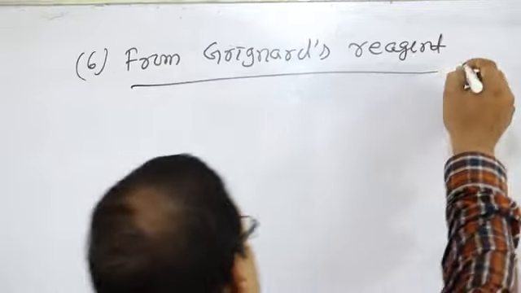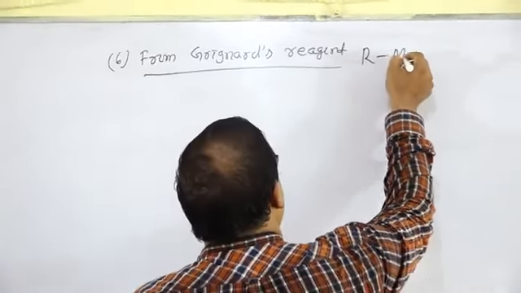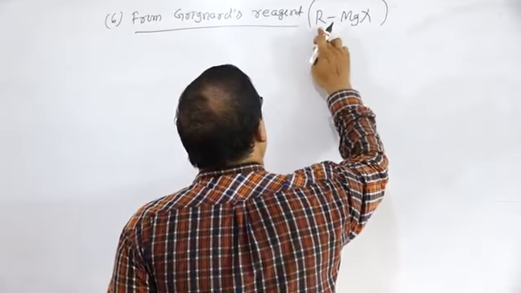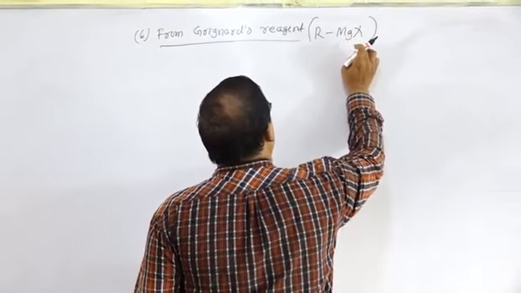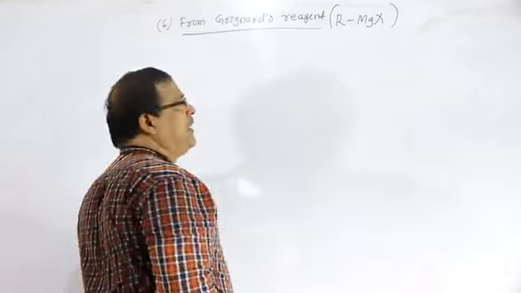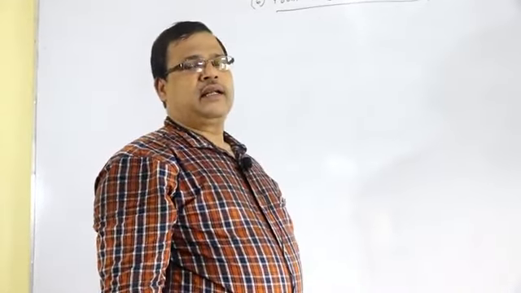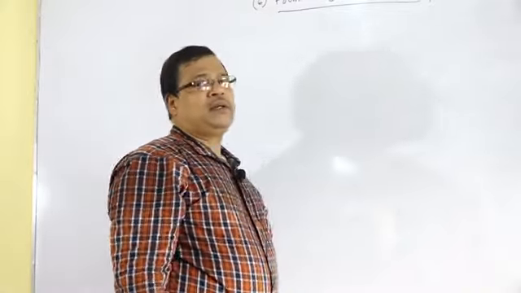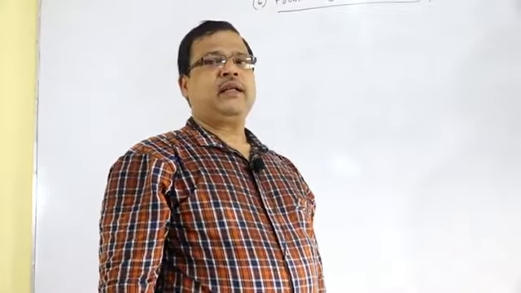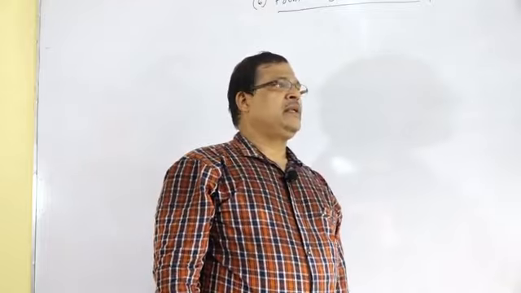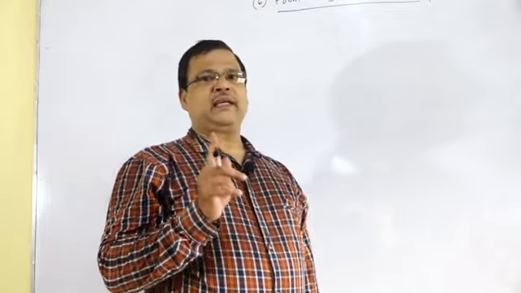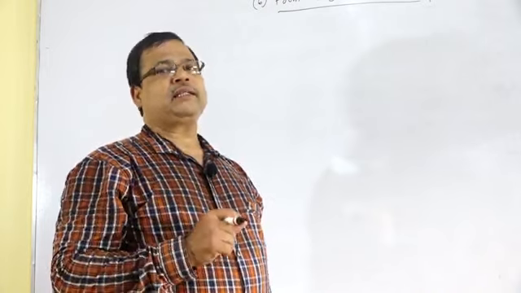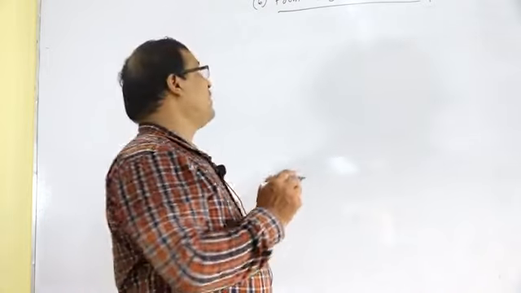From Grignard's reagent, that is RMgX, alkyl magnesium halide. Grignard's reagent RMgX. From this method, we can prepare primary, secondary and tertiary alcohols by taking different types of aldehydes and ketones. So we will discuss one by one.